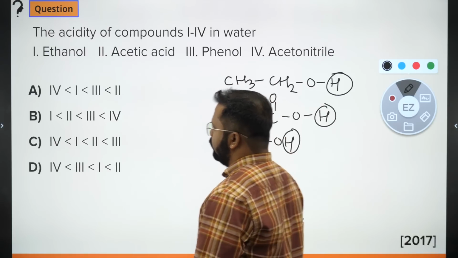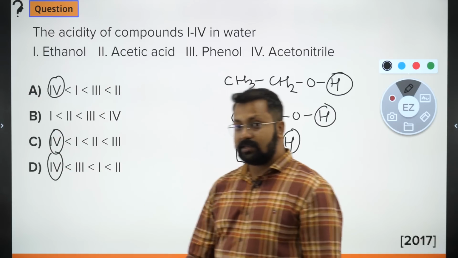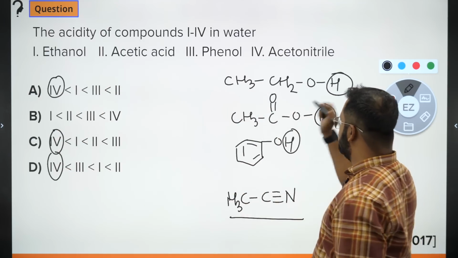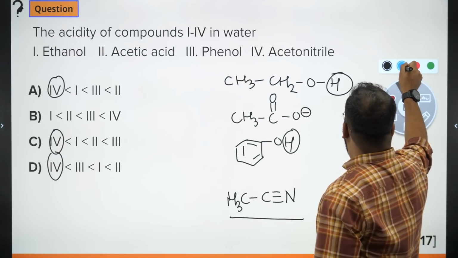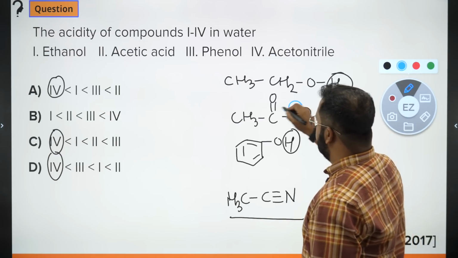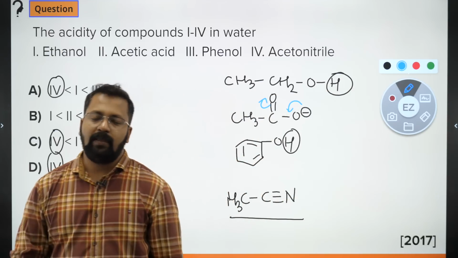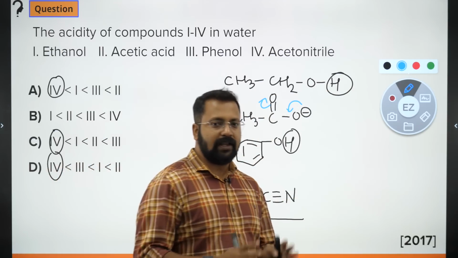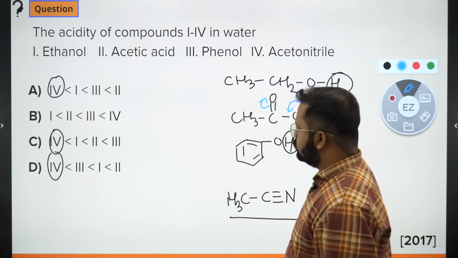So fourth will be weakest. What will be strongest? Strongest will be acetic acid, because it will produce a conjugate base which can show equivalent resonating structures. So 2 will be maximum.